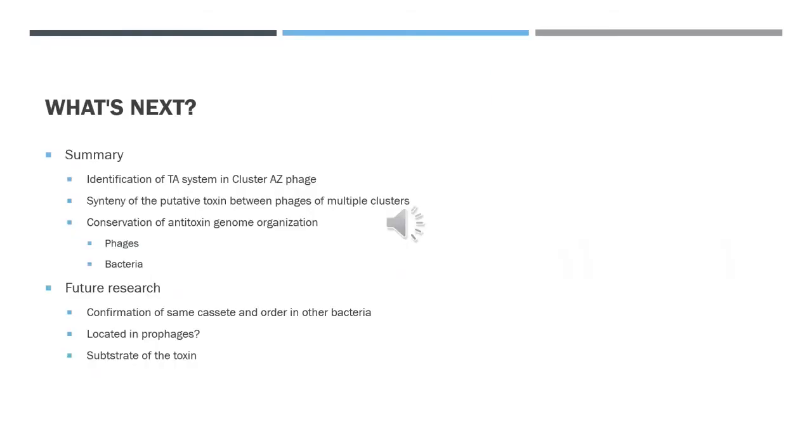To summarize, we were able to identify a putative TA system in Arthrobacter cluster AZ phages and prove genome conservation of both predicted genes between bacteria, prophages, and phages. Possible future research would be confirming the same gene set and order in other bacterial species and whether or not prophages are present for those species. Determining the specific toxin substrate would be interesting as well. Now my colleague Erica Sellers will discuss a putative thiamine-binding protein in Arthrobacter cluster AZ phages.